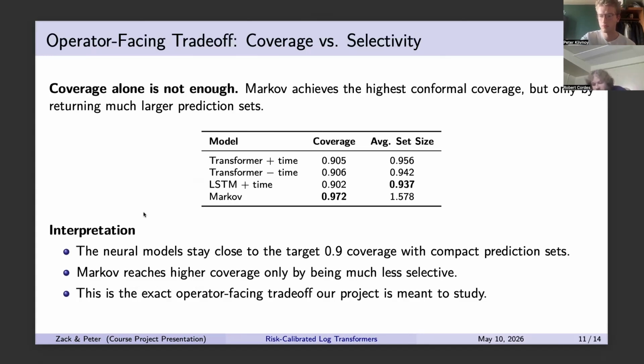The neural models, by contrast, all stay very close to the 0.9 target, while keeping prediction sets much smaller, around 0.94 to 0.96, below 1. So this is what we're talking about: an operator-facing trade-off. Do you want higher nominal coverage at the cost of much less selectivity, or do you want compact prediction sets that are still close to the target? In that sense, the neural models are actually behaving usefully.